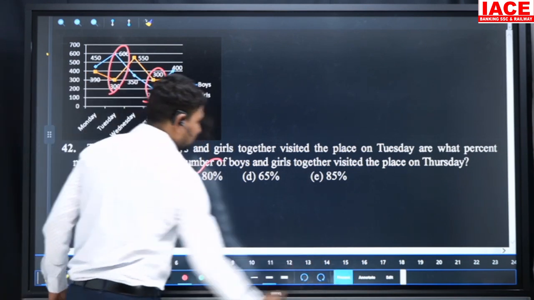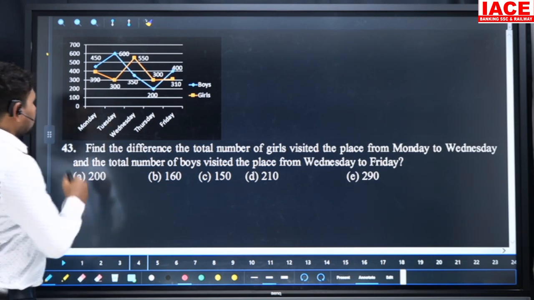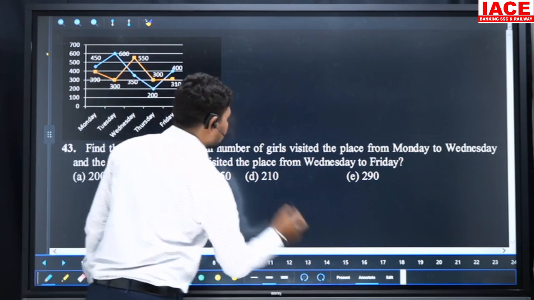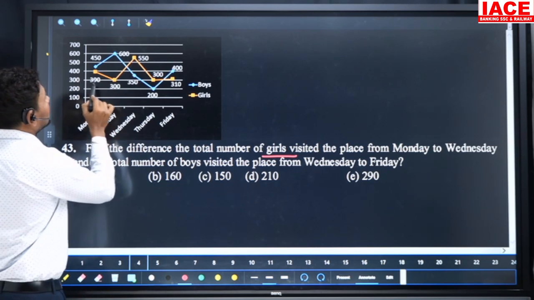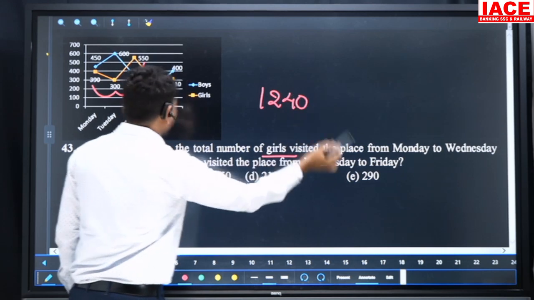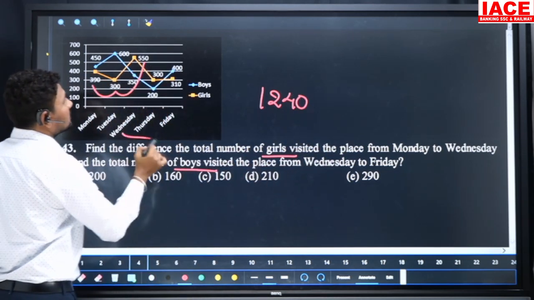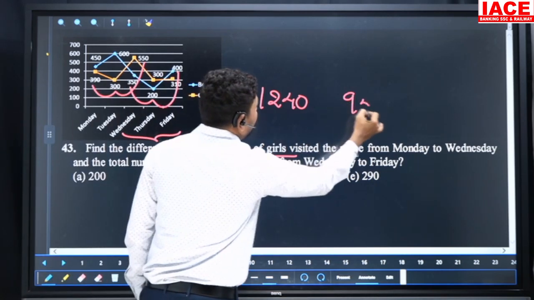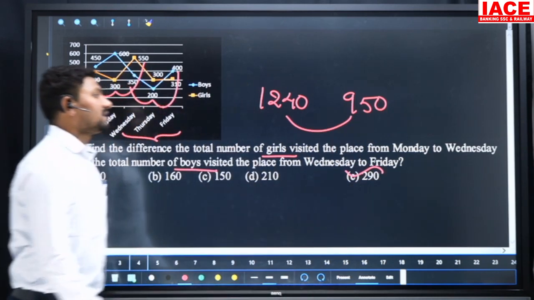Next, question number 43. Find the difference between the total number of girls who visited from Monday to Wednesday and the total number of boys who visited from Wednesday to Friday. Girls from Monday to Wednesday means 390, 300 and 550, which is equal to 1240. Boys from Wednesday to Friday: 350, 200 and 400, which is equal to 950. So the difference between 1240 and 950 is 290. Our option is E.